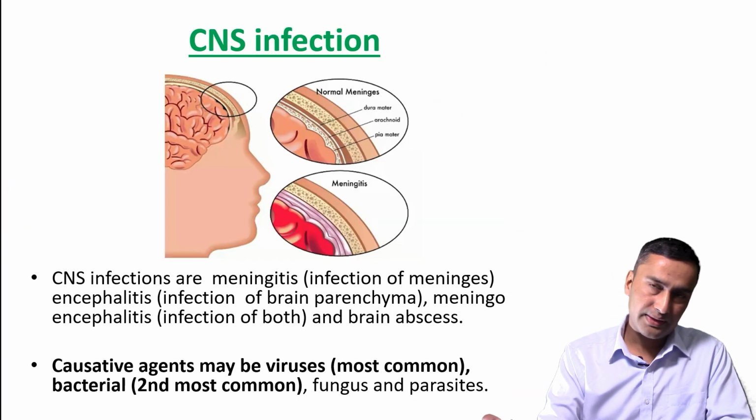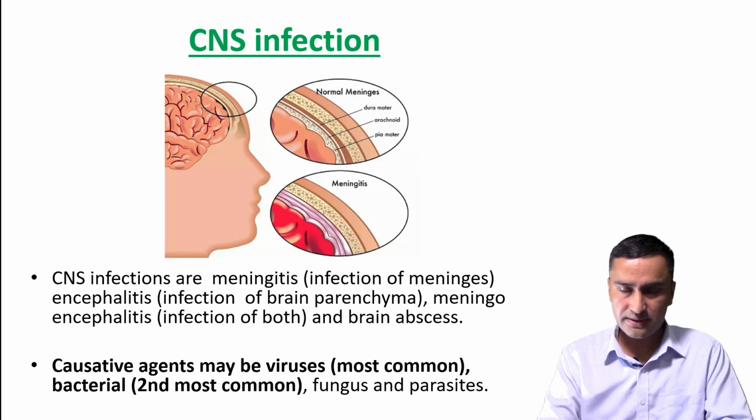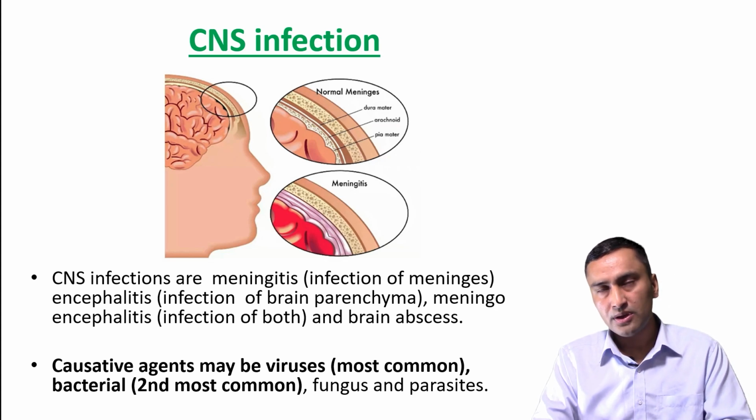So CNS infection. Basically, CNS infections are meningitis, the infection of meninges; encephalitis, infection of brain parenchyma; and meningoencephalitis, infection of both brain parenchyma and meninges.